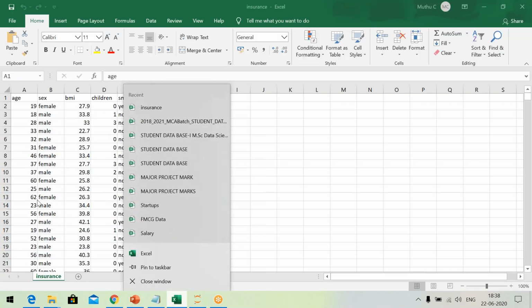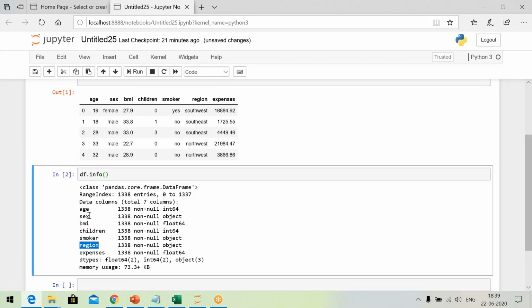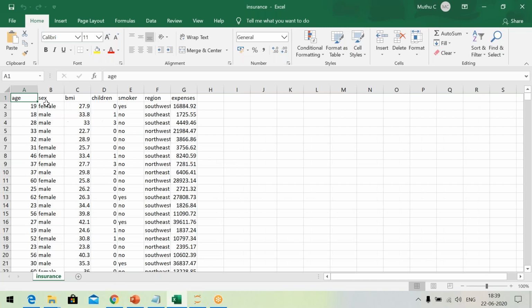See, this one, this one, this one, and this one, they have text. That is why the data type of sex, smoker, and region is known as object. These 3, sex, smoker, and region, are known as categorical variables. Age, BMI, children, and expenses are called numerical variables, because in the age column, BMI column, children column, expenses column, we have numerical values. But these 3 are known as categorical variables.